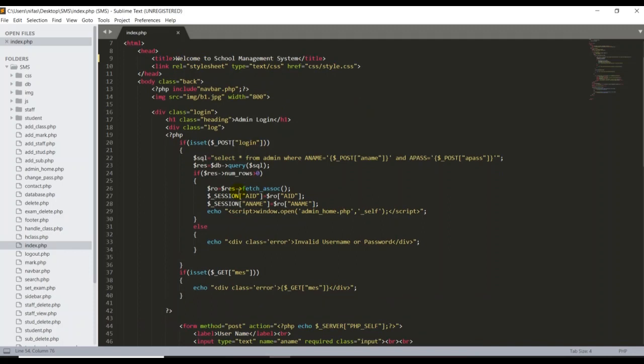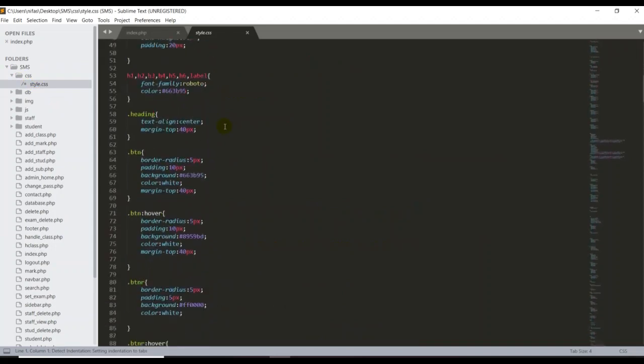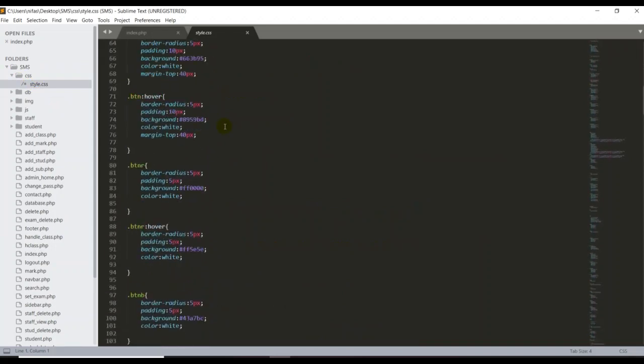I'm pretty sure that it is a very understandable course. There is nothing too complicated in this course to understand. The main reason is that I'm going to start from the beginning. I will teach you how to use the CSS file, how to add the CSS, and how to write the CSS design into your project. For example, if you take a look at my CSS file over here, there are many designs I have used. By the end of this course, you will know all of these. Most welcome to the course, and let's get started now.